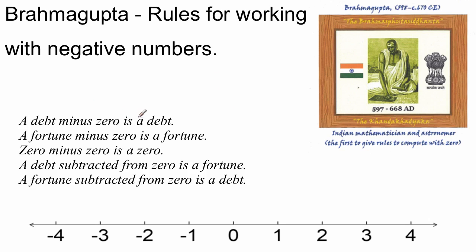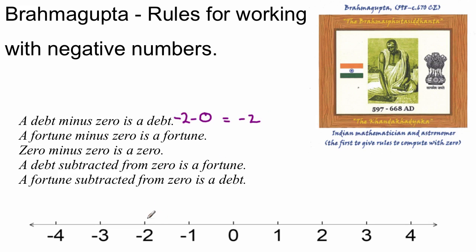A debt minus 0 is a debt. A fortune minus 0 is a fortune. Now, a debt he would have considered to have been a negative number. So anything on this side of the number line, and remember the number line hadn't been invented at that stage, but anything on this side, any negative number would be considered a debt. So if I said minus 2 minus 0, it's a debt minus 0, I would end up with a debt, minus 2.